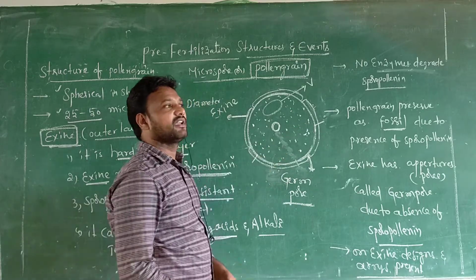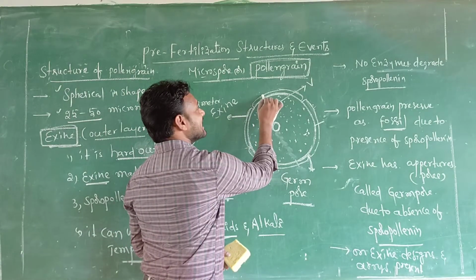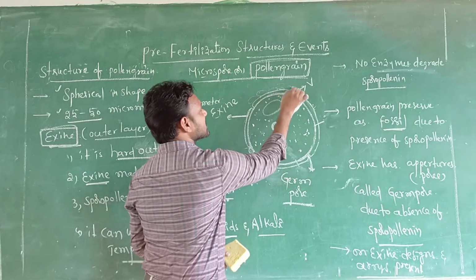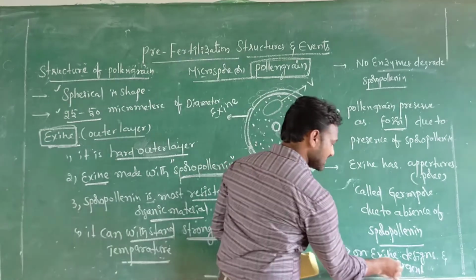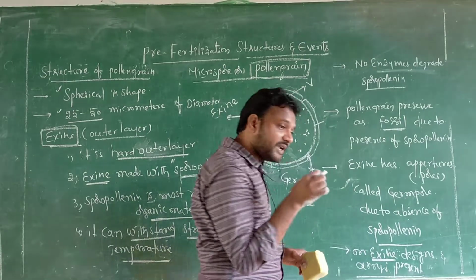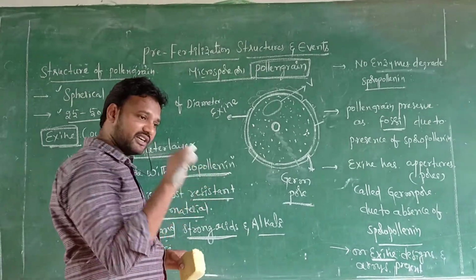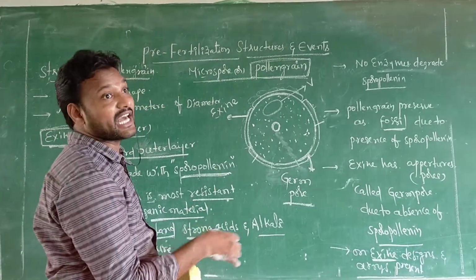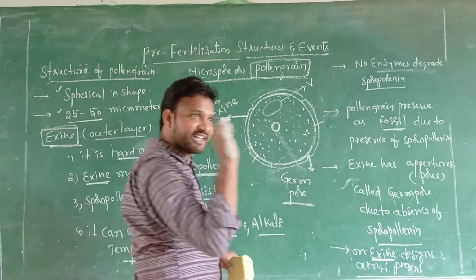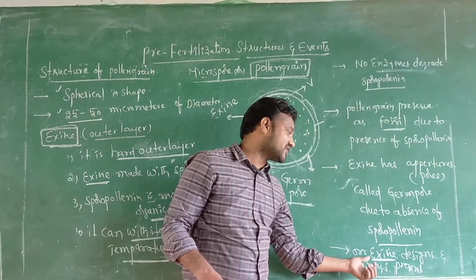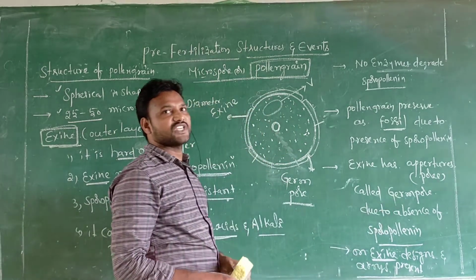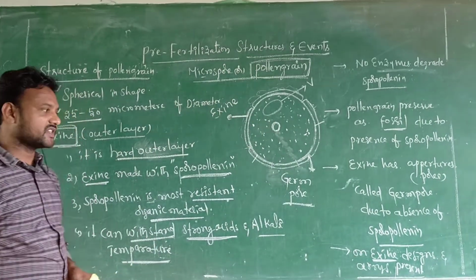You see, this is exine. On this exine sometimes designs are also there. You see, that will be observed only under the microscope. Designs and fascinating arias are present on exine.